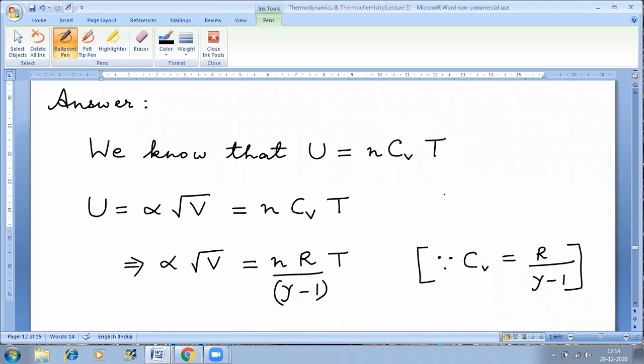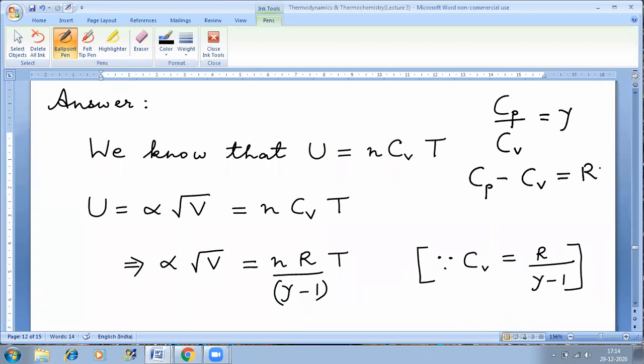See, remember I told you in the previous lecture, Cp upon Cv is equal to gamma. Also I told you Cp minus Cv is equal to R. If you solve both simultaneously, you get Cv is equal to R by gamma minus 1.